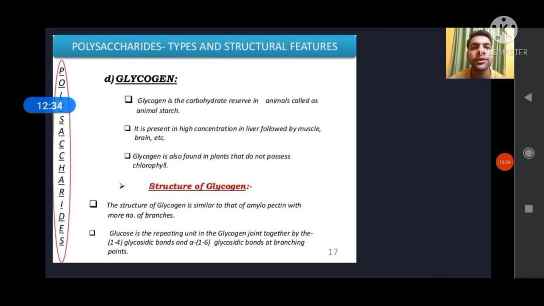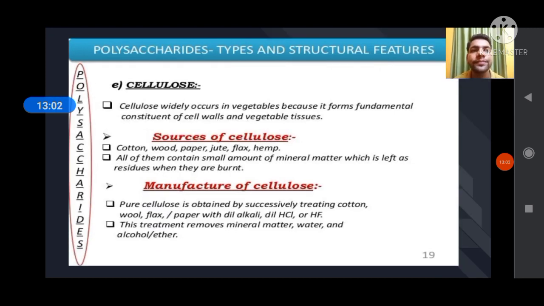Glycogen is also found in plants that do not possess chlorophyll. Structure of glycogen: the structure of glycogen is similar to that of amylopectin with more number of branches. Glucose is the repeating unit in glycogen joined together by alpha 1,4 glycosidic bond and alpha 1,6 glycosidic bond at branching points.